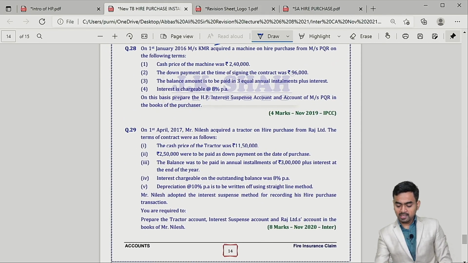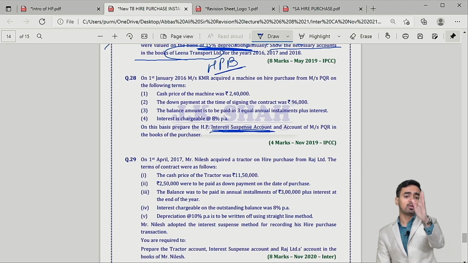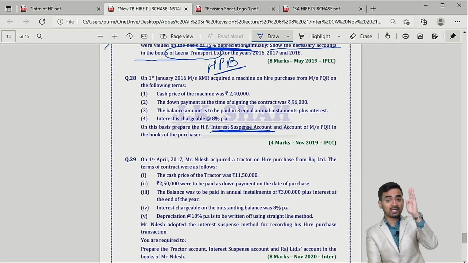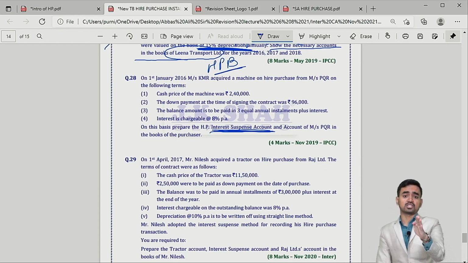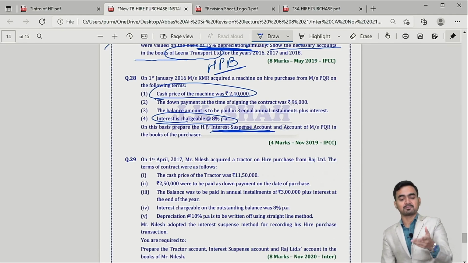Question number 28. If you check interest suspense account, you follow the interest suspense method only when it is clearly mentioned in the question that please prepare an interest suspense account. And my dear students, here cash price is given and interest is given, both.